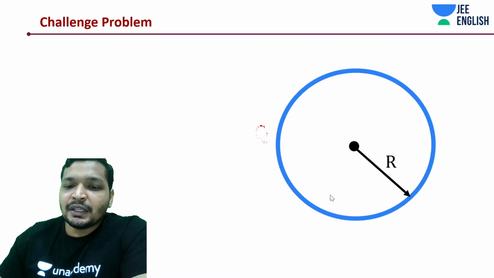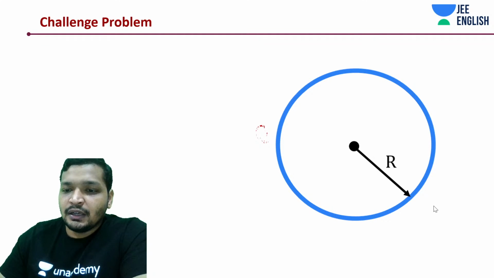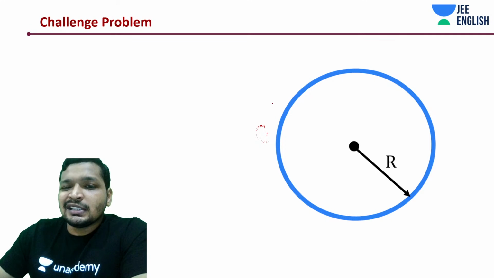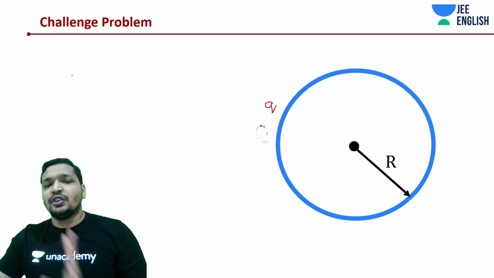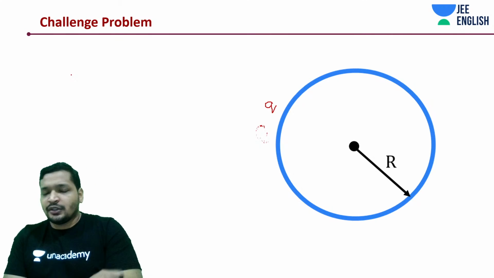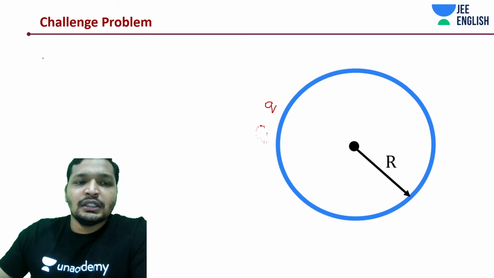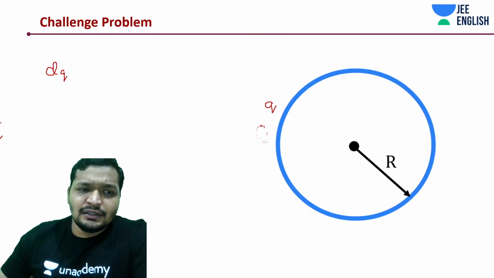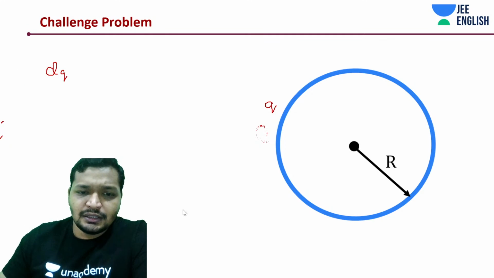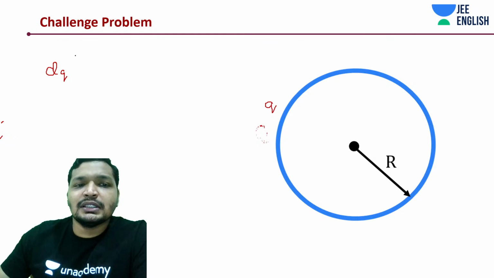So what is happening is we have some small charge q. It's not Q, but just some small charge. How did we do this? From some infinity distance, you have brought this dq.